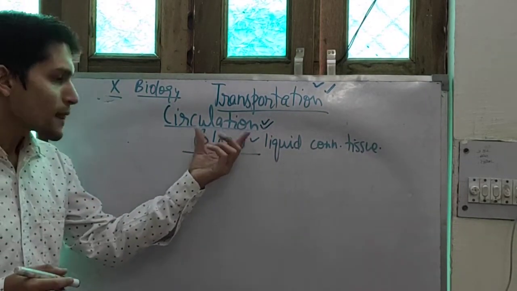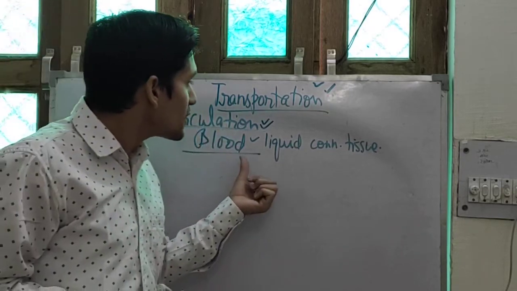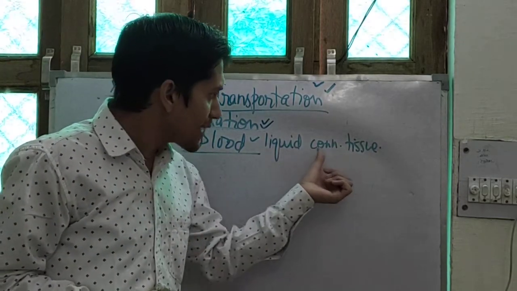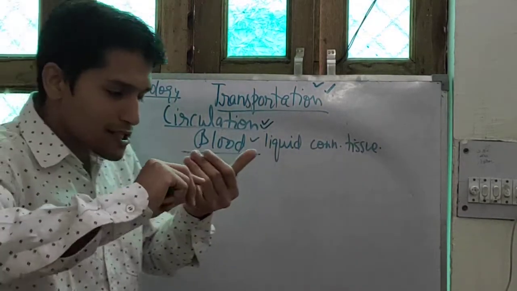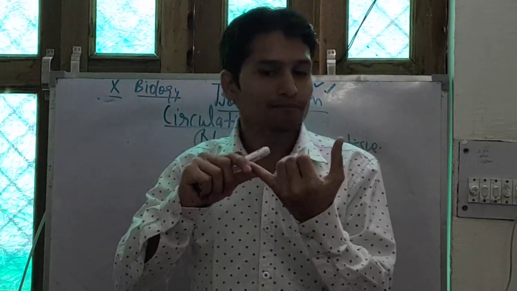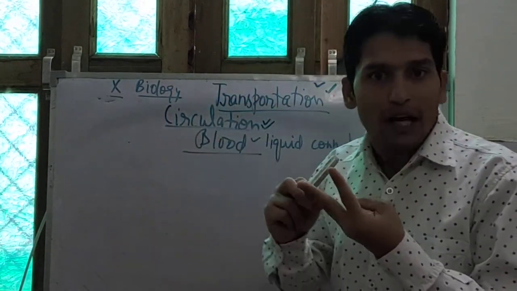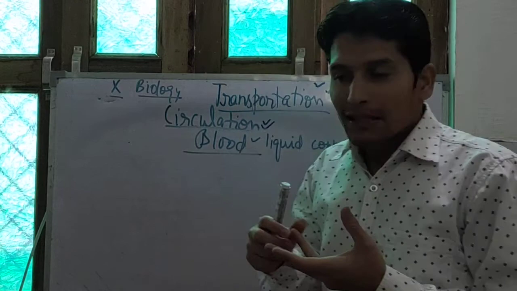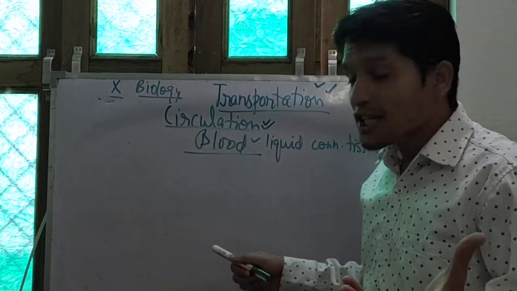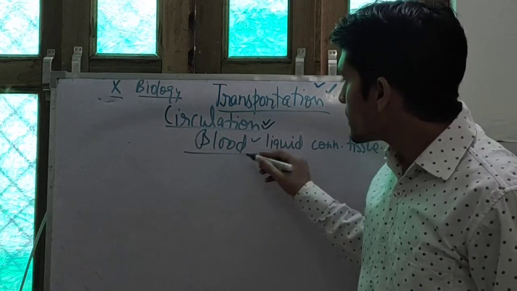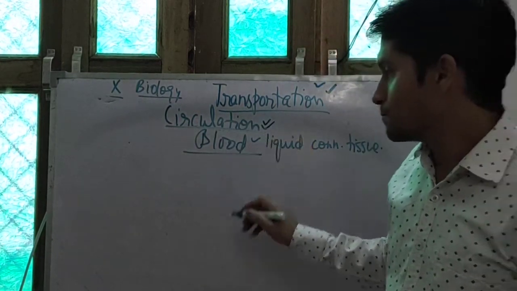First, you should know the definition of blood and the function of blood. Blood is liquid connective tissue which transports various substances. Now, which substances? Oxygen, water, minerals, ions, food, hormones. These are carried by the blood. Waste products too. So these are transported through the liquid medium that is called blood.